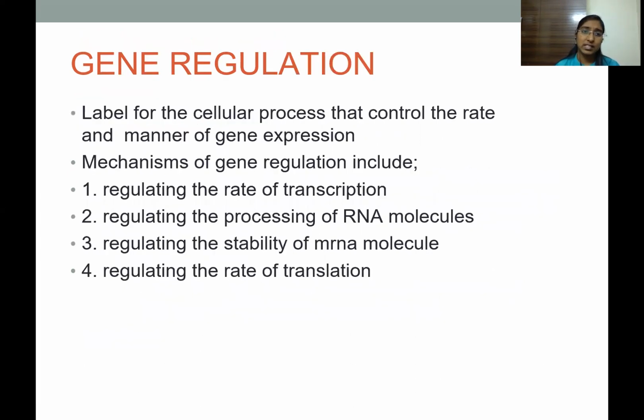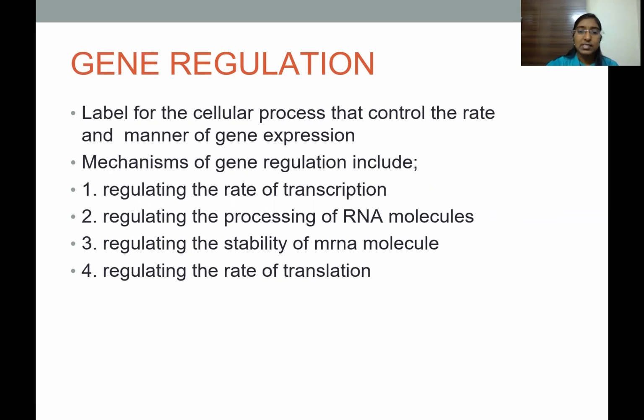Gene regulation is the label for cellular processes that control the rate and manner of gene expression. Mechanisms of gene regulation include regulating the rate of transcription. When there is no transcription, there is no formation of mRNA, which stops the final synthesis of proteins. The next one is regulating the processing of the RNA molecules.